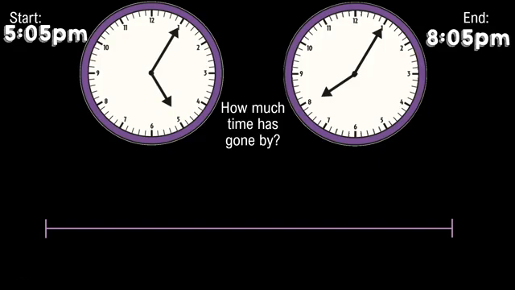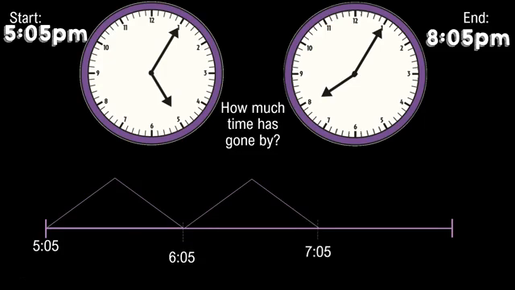To figure out how much time has passed by, I'm going to use our number line. On the far end of our number line, I'm going to start with 5:05 because that's the start time. And I'm going to draw our mountains to count the hours until I get to 8:05 p.m. I draw one mountain and I'm at 6:05. I draw my second mountain and I'm at 7:05. And I draw the next one and I'm at 8:05.